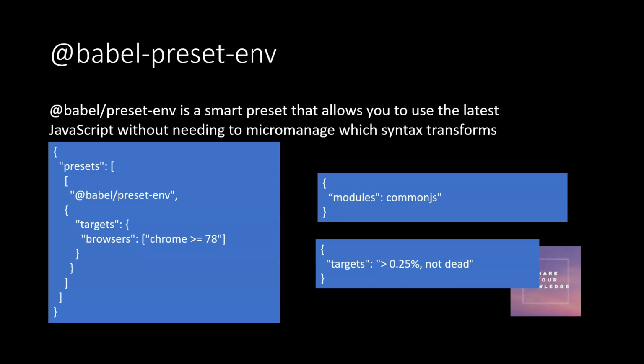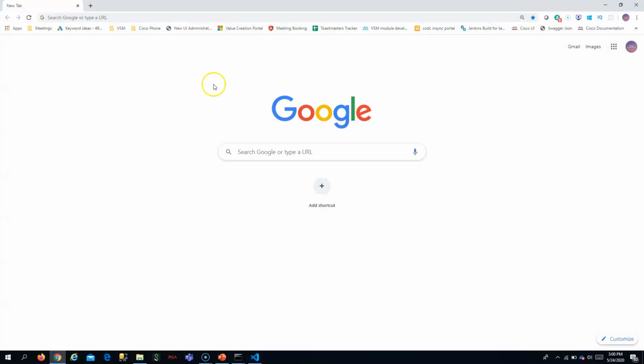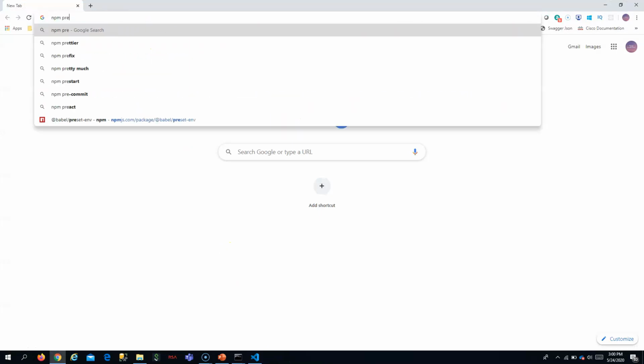required to convert to the old JavaScript code. Okay. So the Babel preset env, I can also show you. Let me go to the browser. Let me search. Okay, if you search for npm preset env, you will get that.